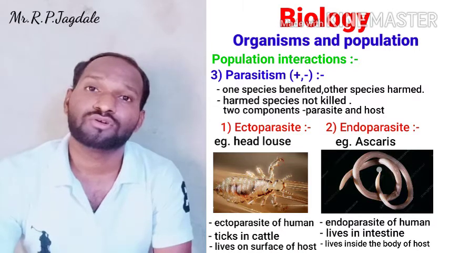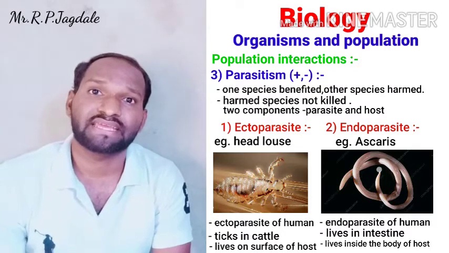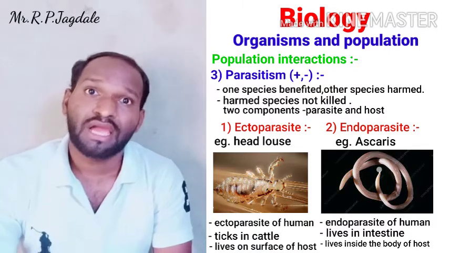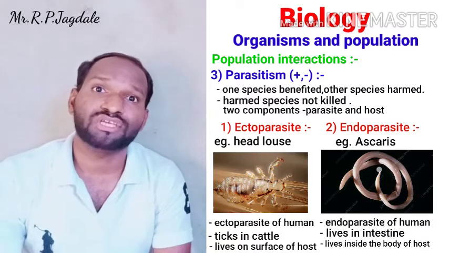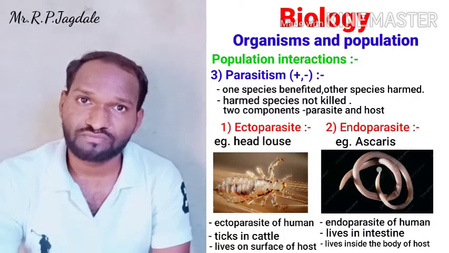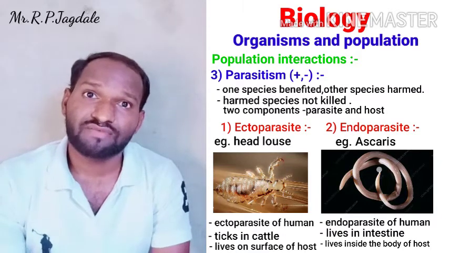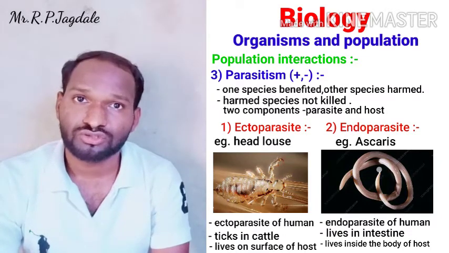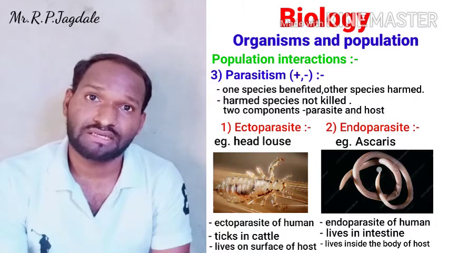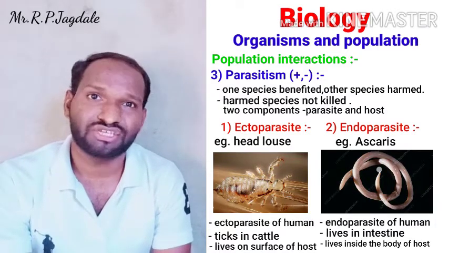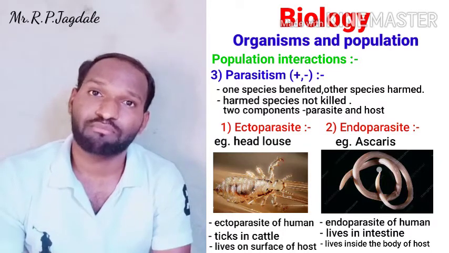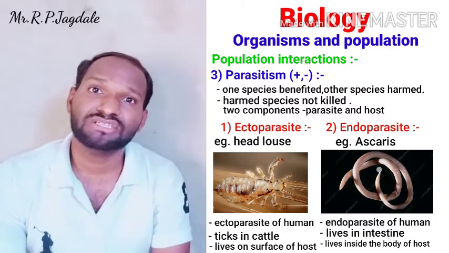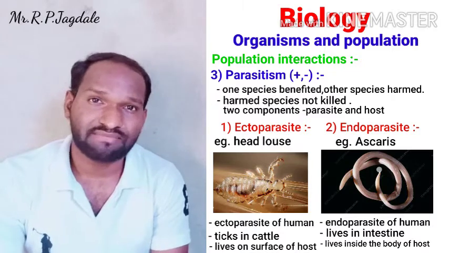These two types, endoparasites and ectoparasites, are there, and in that way the parasites live on the host organism where they are surviving on the host. That's why they generally don't kill the host species or organism, and by that difference predation and parasitism are separated.